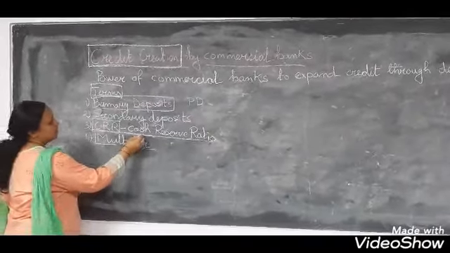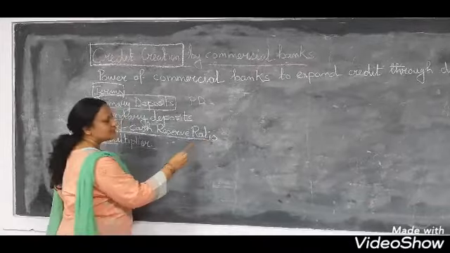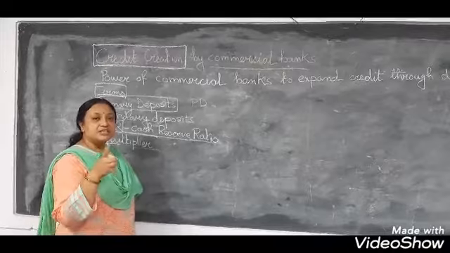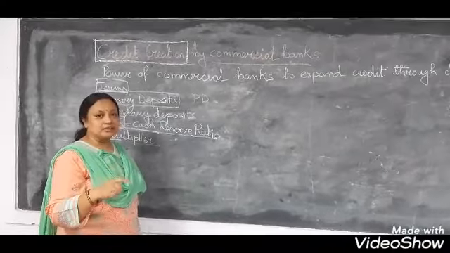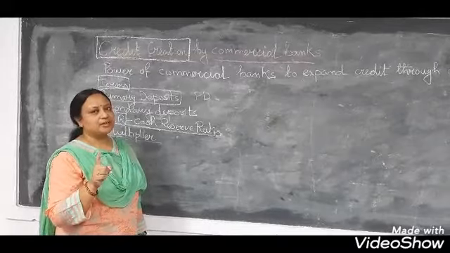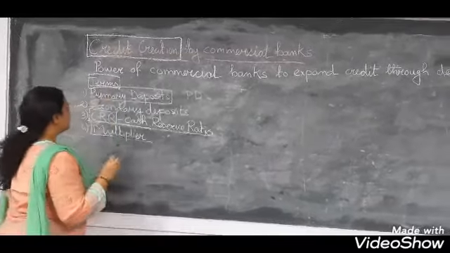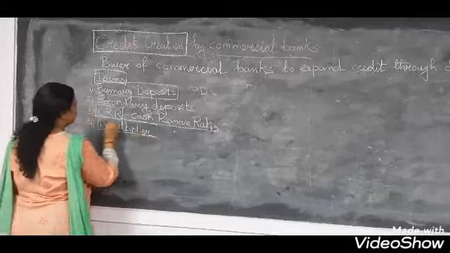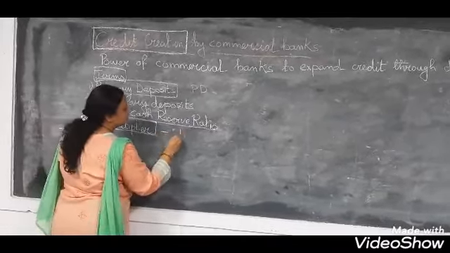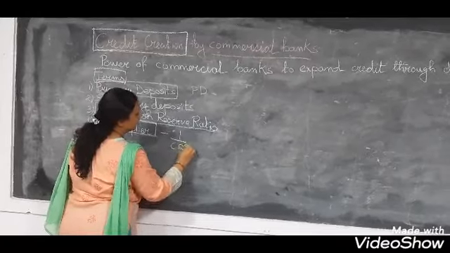Okay, now you have understood what is CRR, cash reserve ratio. It is the amount which is kept as reserve by the commercial bank for their day-to-day transactions. Now we will study our next term, which is multiplier. Multiplier is 1 upon CRR.